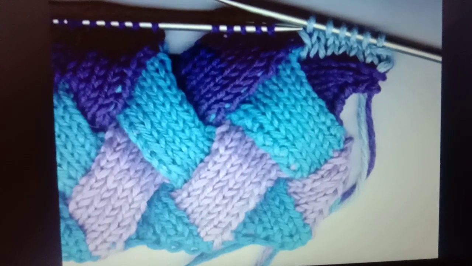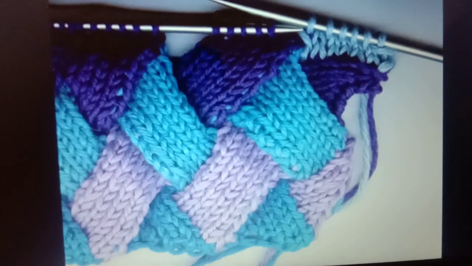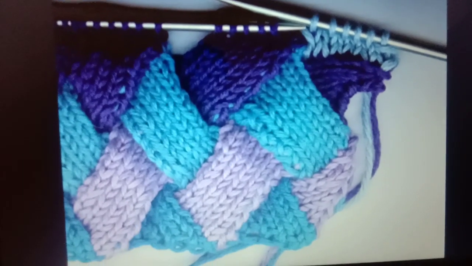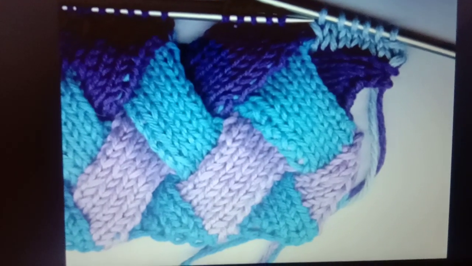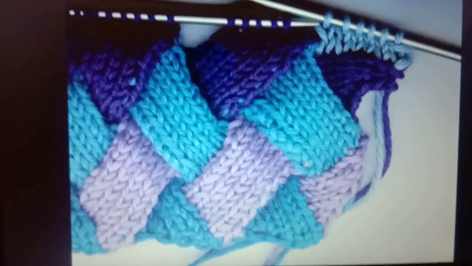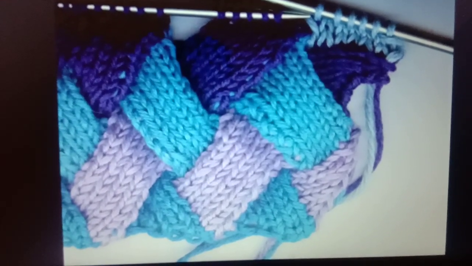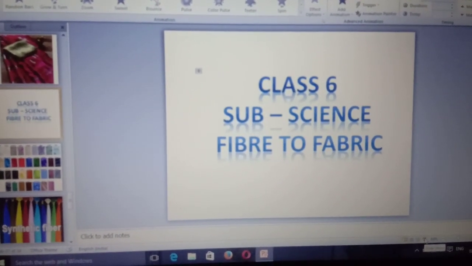If we pull a thread from a pair of torn socks, we will find that a single thread comes out continuously as the fabric of the socks. This shows that knitted fabrics are made of a single yarn running throughout the fabric. Weaving and knitting are used for making different kinds of fabric.